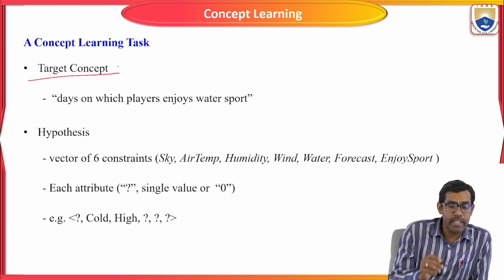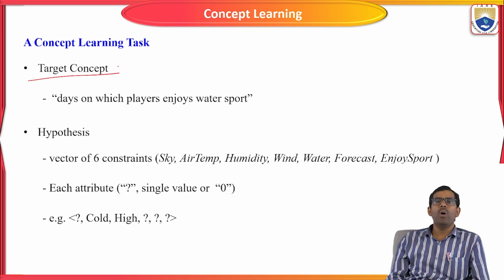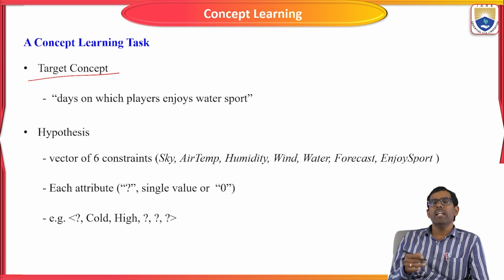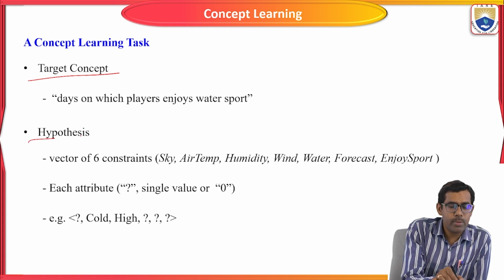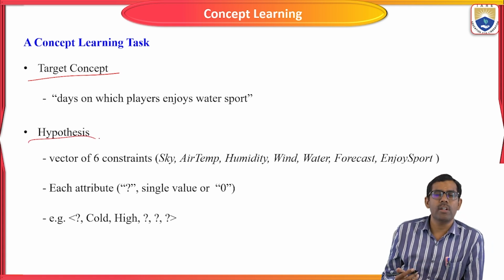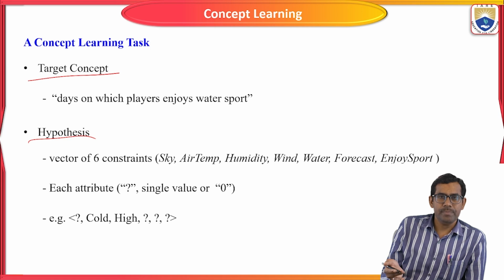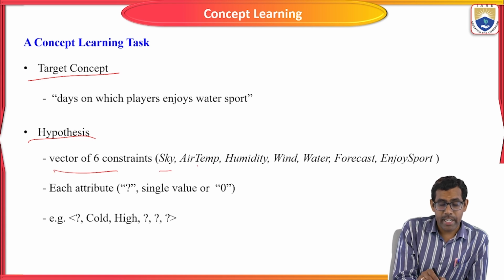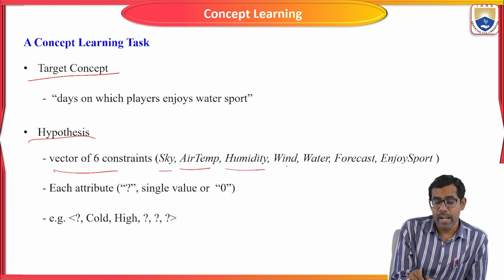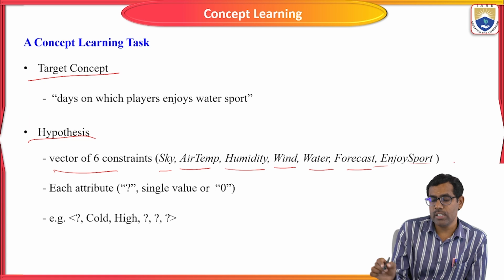The target concept is the days on which you enjoy water sports or not. So what is the target concept here? Based on the weather condition, whether we are going to play cricket or not on the day. The hypothesis value was already mentioned. We are going to use the hypothesis value as well as the heuristic function of concept learning. There are six constraints: sky, air temperature, humidity, wind, water, forecast, and enjoy sports.